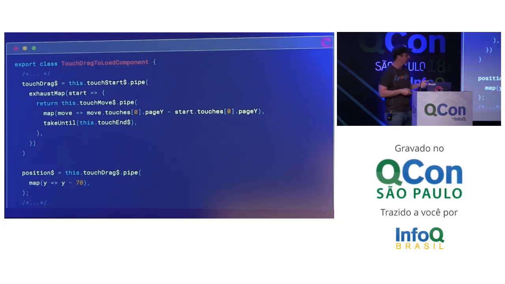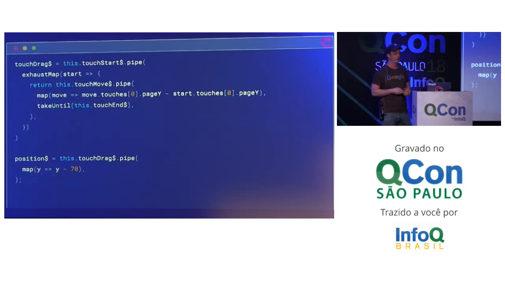During each touch move event. And that's going to give us touch drags, which is then an observable of numbers. So now we get these numbers that are coming through, and we're subtracting 70 from them, and we're updating our positions, which will update our translate 3D, which will update our view. So that's basically what we want to add.